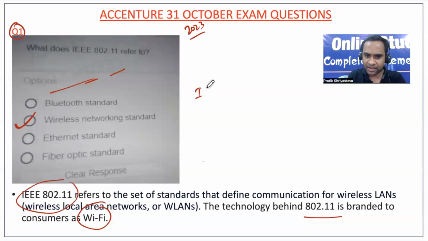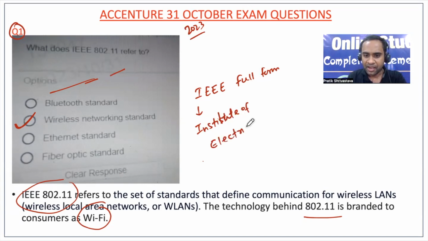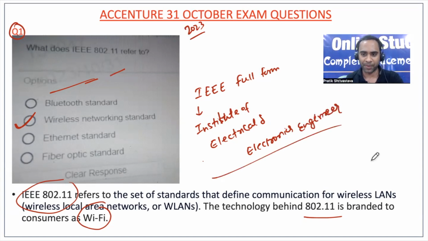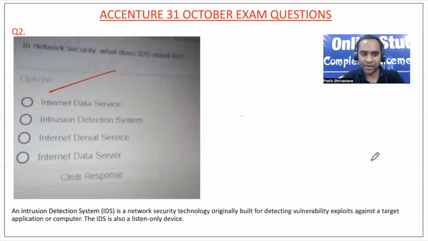In fact, in Accenture only, they had asked what is the full form of IEEE, right? So here you can write Institute of Electrical and Electronics Engineers, okay? So this was a question also asked in Accenture, so this also you have to keep in mind. Now, friends, question number 2.